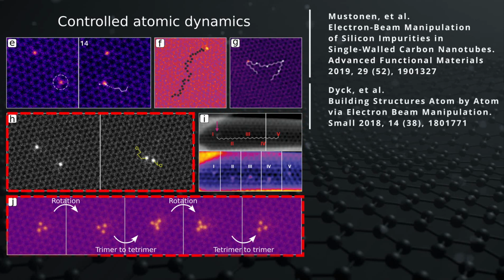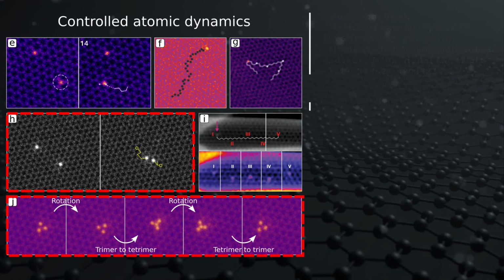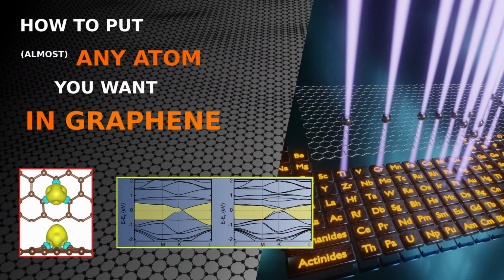In the interest of being able to assemble atoms together, the first examples of the assembly of primitive structures atom by atom in the STEM were demonstrated using silicon atoms. While there is a certain elegance to being able to move a single silicon atom around in the graphene lattice, it is not obvious there is any immediate application. Our research then shifted toward discovering what other types of atoms we could drive into the graphene lattice.